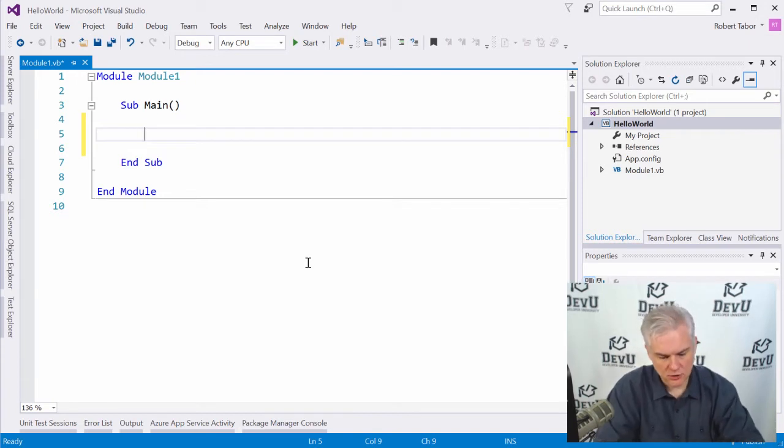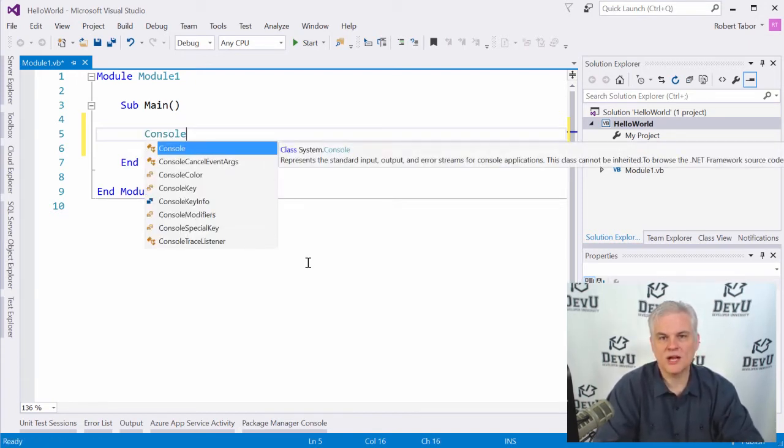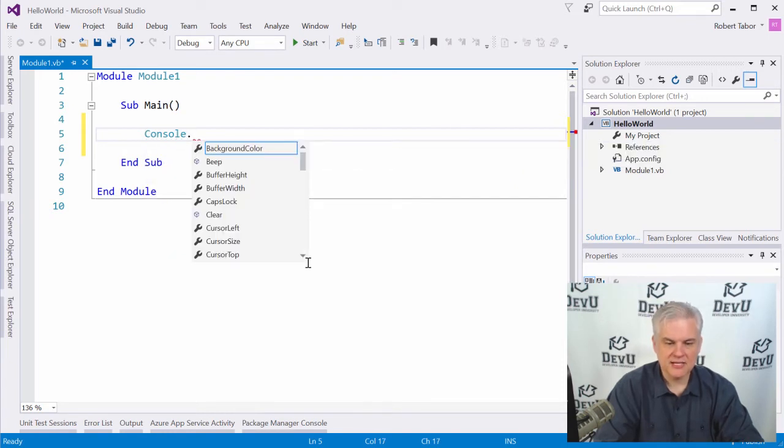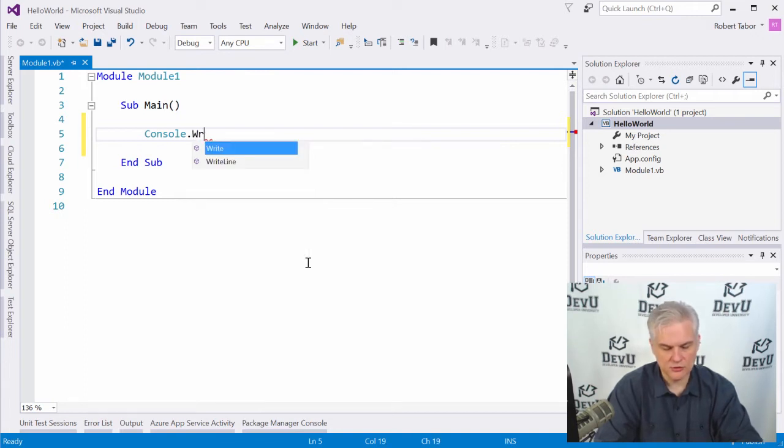We're going to type in some code. I'm going to type in the word console because I want to work with a console window. And I'm going to hit the period key on the keyboard, and I want to write a line of information to the screen. So I'm going to use this WriteLine method.